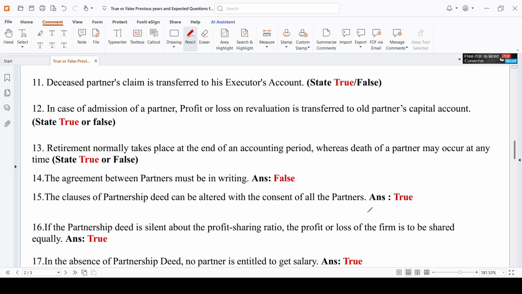Yes, when you want to retire from your business, we used to know it and we are going to take the retirement at the end of the accounting period. But death is always uncertain, right? It can happen any time.